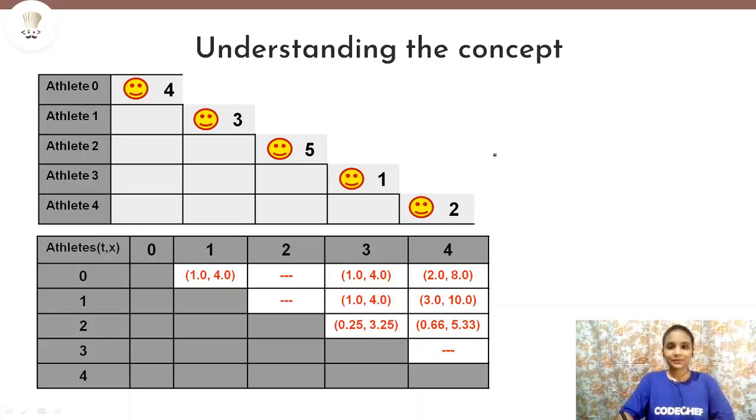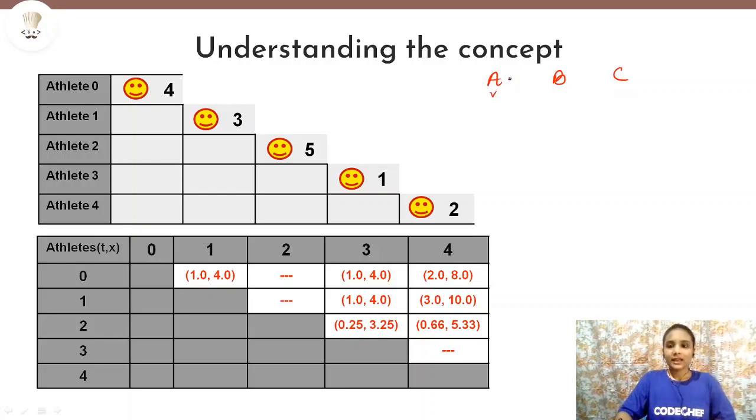Now, why do we need to find out the time and distance of intersection of each pair of athletes? If you remember, I told you at the start of the problem that initially one athlete will be infected and he will infect other athletes at the same time in the same position. Now these newly infected athletes can also infect other athletes. But when will they do so? Consider an example. There are three people: A, B and C. A is initially infected with the virus.